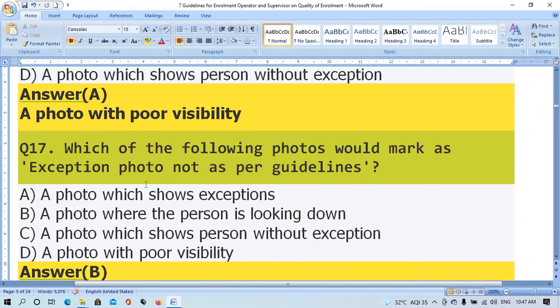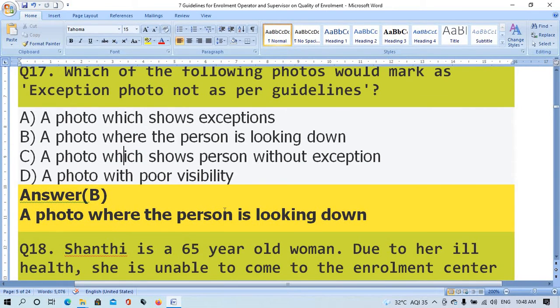Question number 17. Which of the following photos would be marked as exemption photo not as per guidelines? Option A, a photo which shows exemption. Option B, a photo where the person is looking down. Option C, a photo which shows person without exemption. Option D, a photo with poor visibility. The right answer is option B, a photo where a person is looking down.